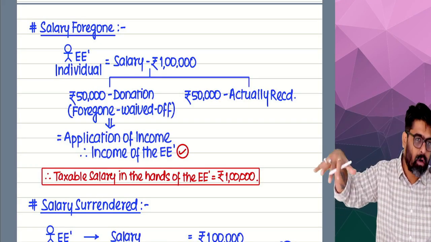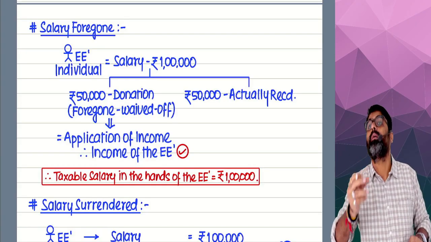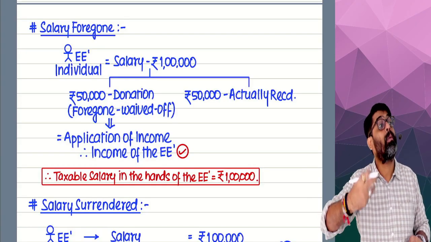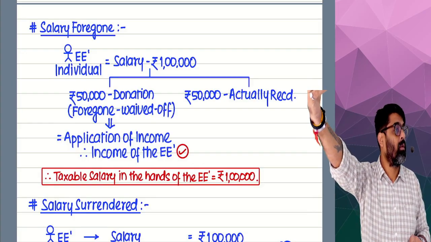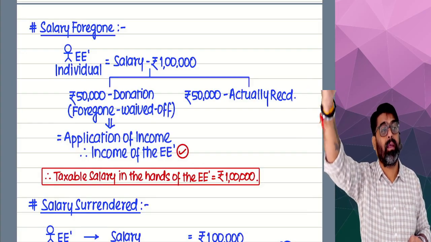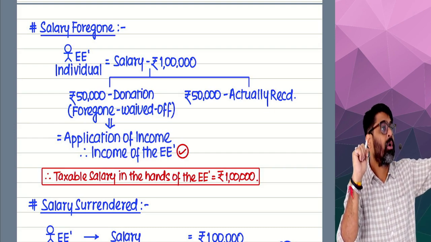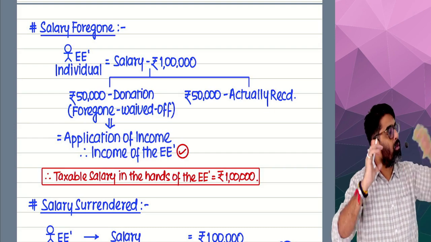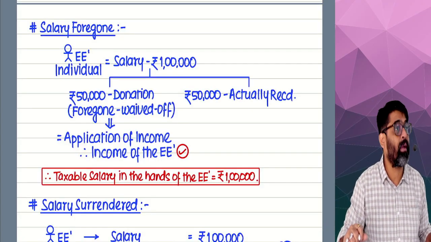All of us, all the employees in the company, have decided that we will donate half the amount of salary for flood relief, for the people who have been affected by the flood in Himachal Pradesh. There is some organization, some NGO, doing relief work. We are going to donate that money to that NGO, that charitable organization. Getting my point?